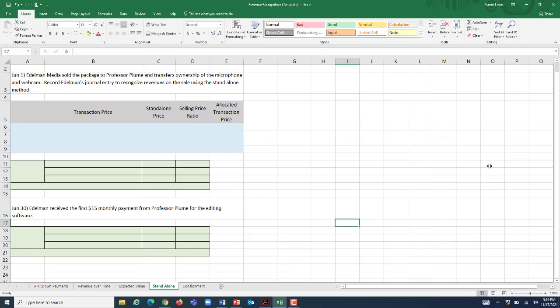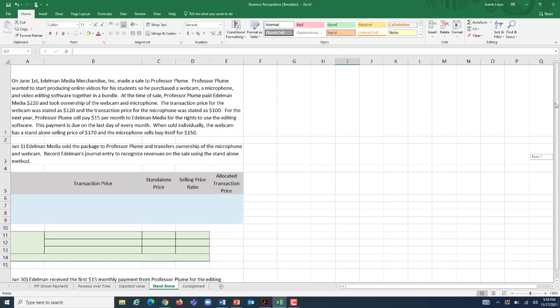Moving on to the next question, we have the standalone method over here. The standalone method is used when you sell bundles of goods below what they would have cost your customers to buy had they bought them standalone, had they bought them all individually. So we're selling multiple things at a time in a bunch, and we're giving people a discount for doing so.